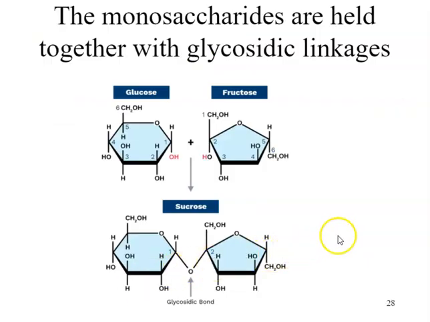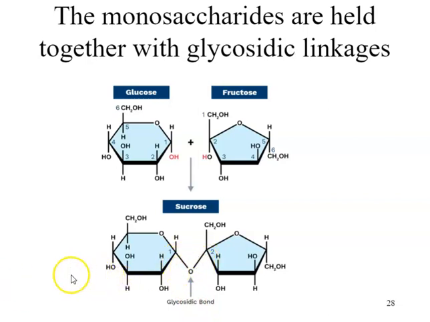The chemical bonds that hold monosaccharides together into carbohydrates are covalent bonds that have a special name. They're called glycosidic linkages. Here we see the monosaccharides glucose and fructose, and an arrow showing the chemical reaction where we're forming a glycosidic bond, shown there at the bottom, holding these two monosaccharides together.